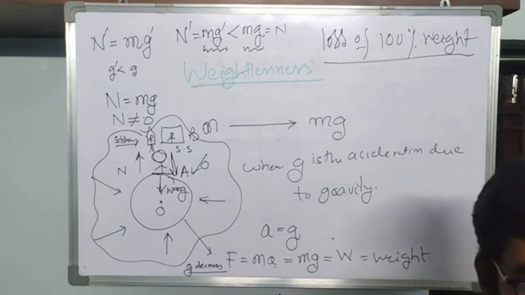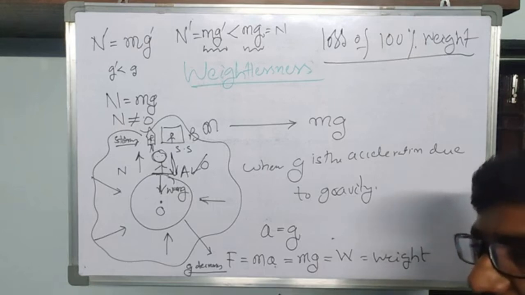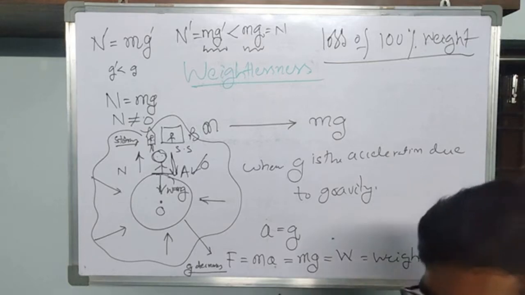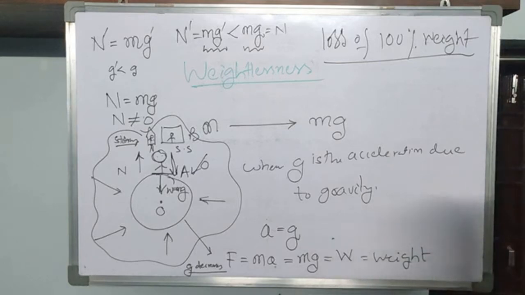Actually, whatever diet you take, reducing 100% of your weight is not possible. But in physics, whenever you maintain certain circumstances, it is possible to feel weightless. You feel almost like you are flying.